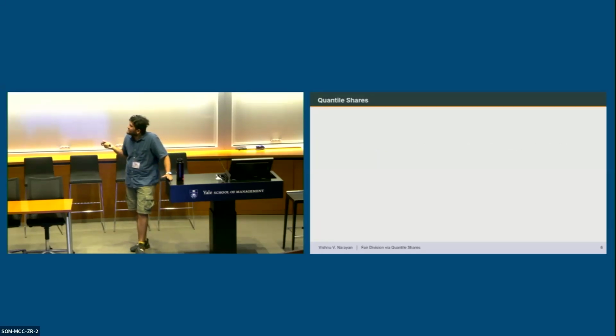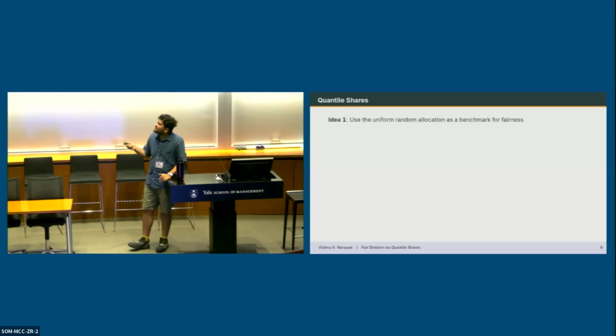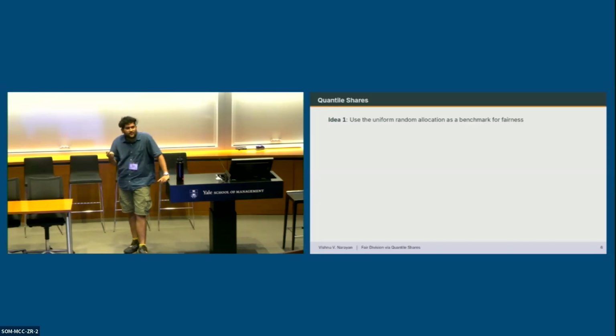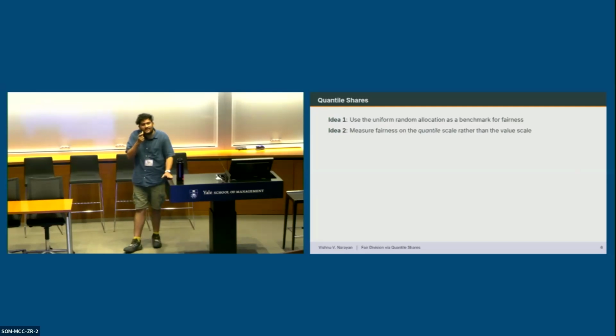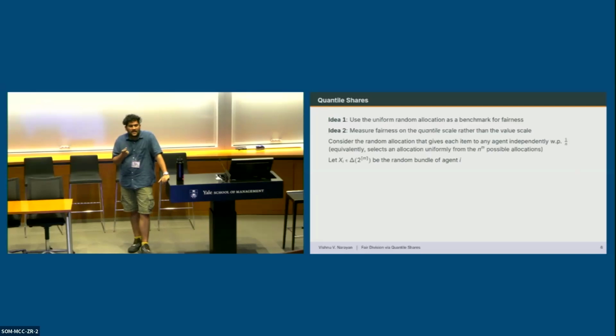We call it the Quantile share, and it's also very natural, extremely easily motivated. And it's based on these 2 simple ideas. The first one is to use the uniform allocation as a benchmark for fairness, the uniform random allocation. And the second is to measure fairness on the quantile scale rather than the value scale. So what does this mean?